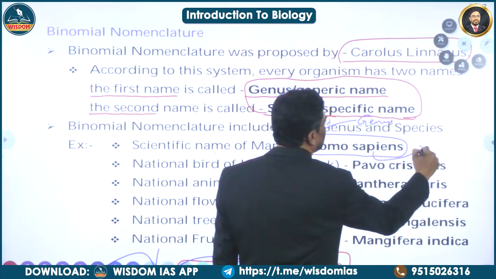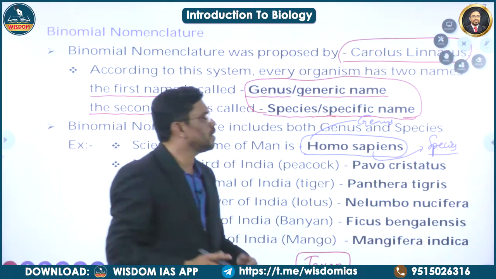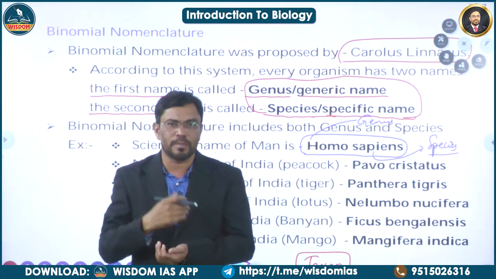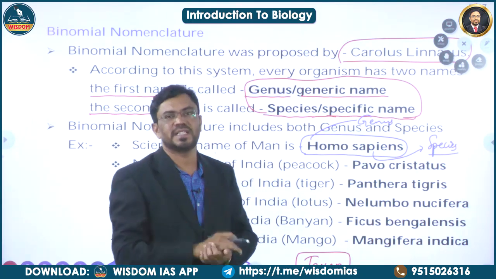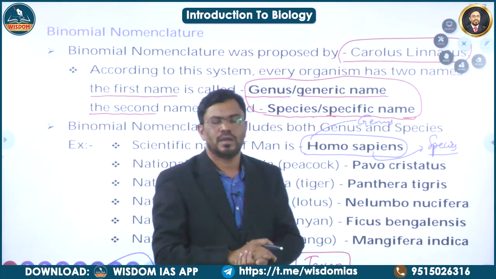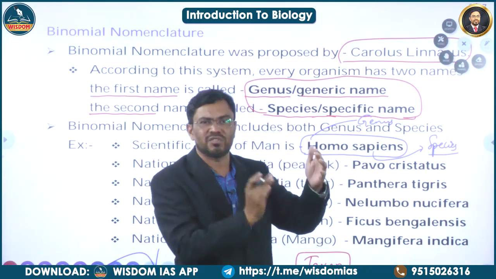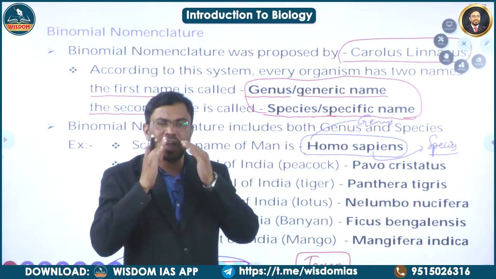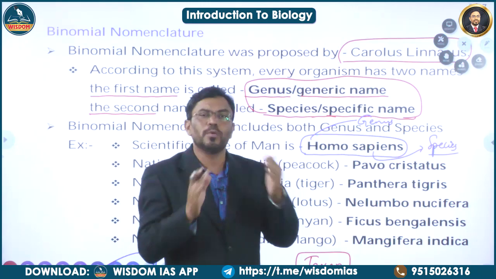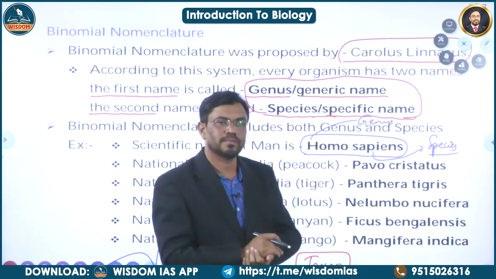Whereas sapiens represents the species. Suppose if you consider the scientific name of modern man, that is Homo sapien. Here sapien means most intelligent, civilized. All the human beings in this universe are similar. They belong to one particular species, one particular category. The characteristic features of all the human beings in this universe are similar. They belong to one category called sapiens.